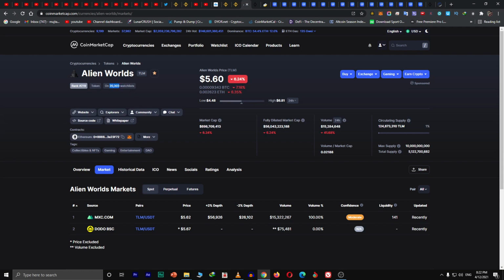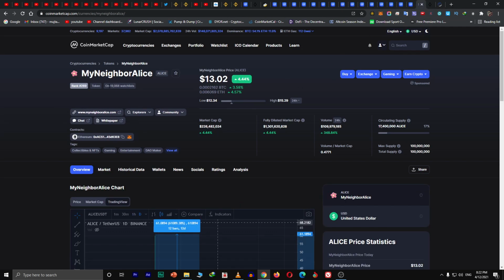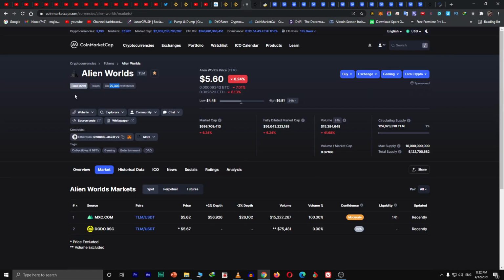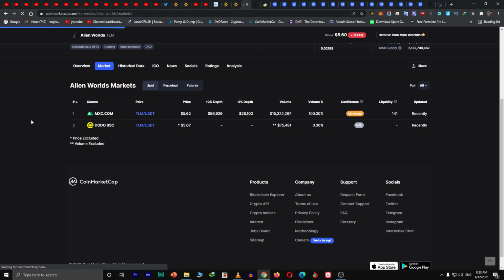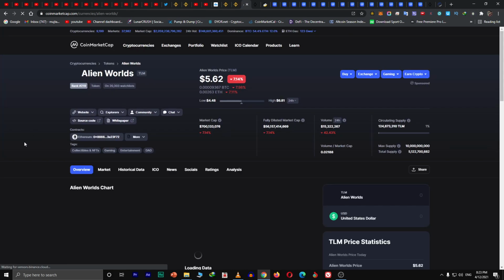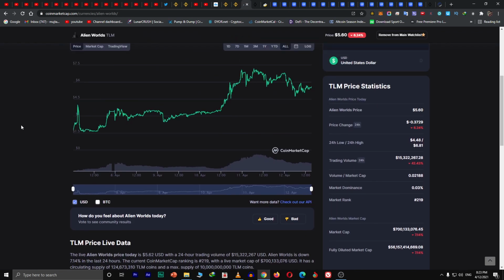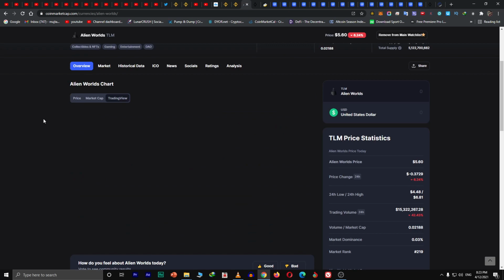You see 20,000, just a minute ago it was on 19,000, now it's 20,000. So you see the hype is being created, like the same here. You see the same thing is happening like it happened with the Alias token, and the Alien Worlds TLM token is going to be a huge token. So you have to be very smart on the day of listing, so we can expect wild rides or volatility on the first day of listing.